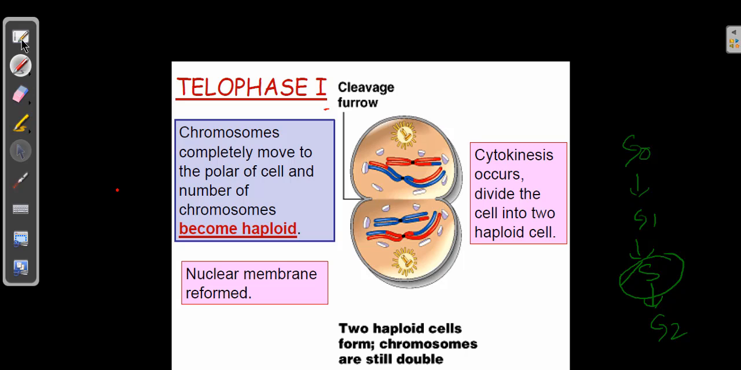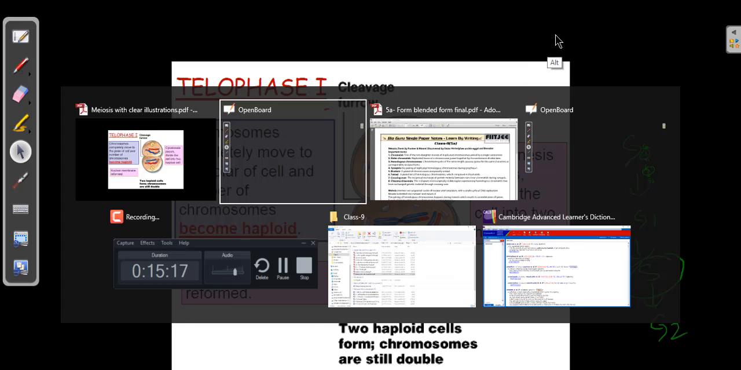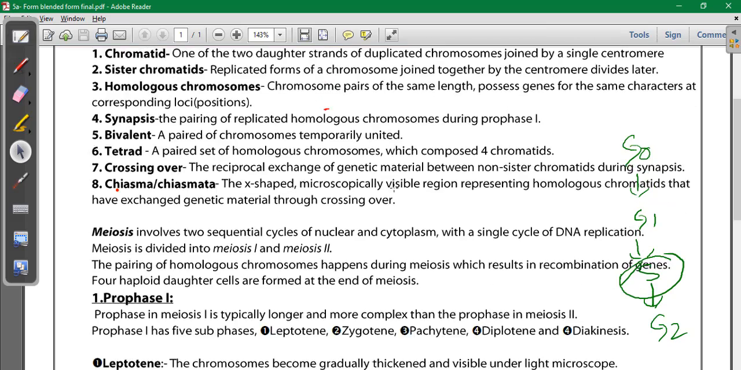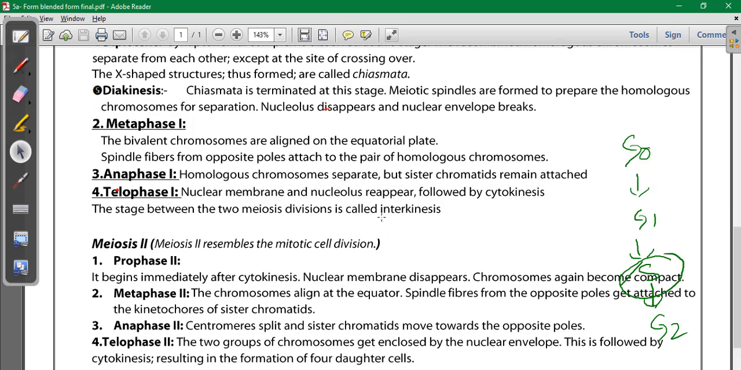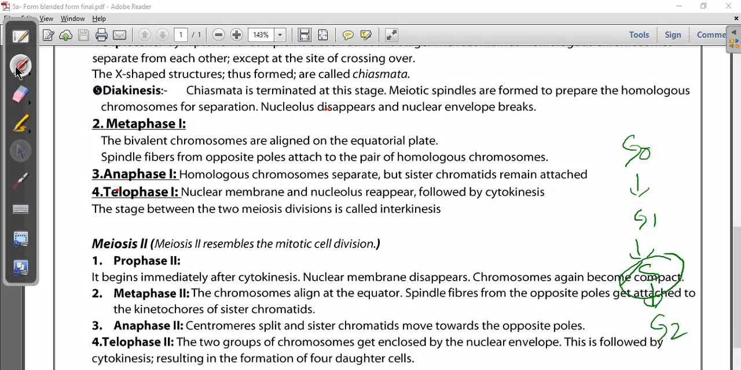The interkinesis is the duration or gap between one successive division and another division. So this is what is important. And sometimes I learned from some of the students that even telophase 1 could be absent in order to make the gametes formation faster. And here you can see the next step is meiosis 2.